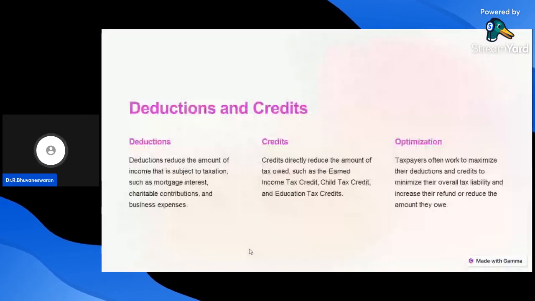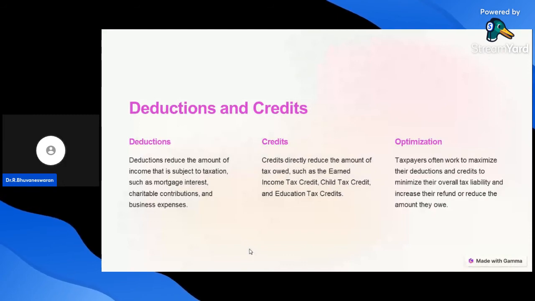Next one, deductions and credits. What is meant by deduction? Deduction reduces the amount of income that is subject to taxation, such as mortgage interest, charitable contributions, and business expenses. These all come under deduction. What is meant by credit? Credit directly reduces the amount of tax owed, such as the earned income tax credit, child tax credit, and education tax credit. It is called credits.